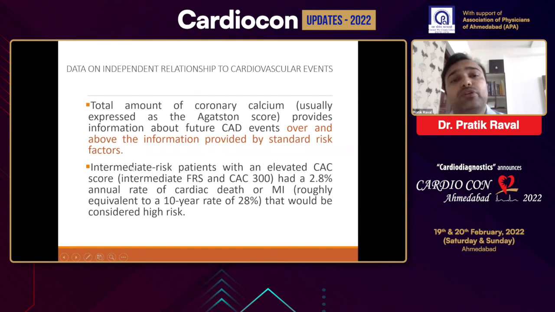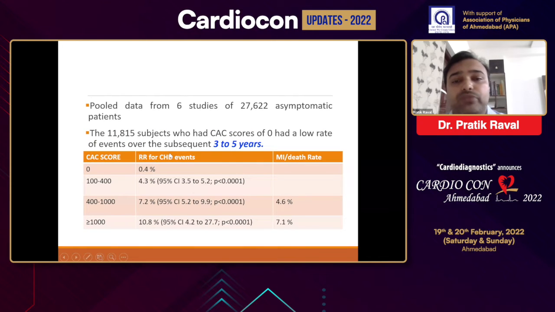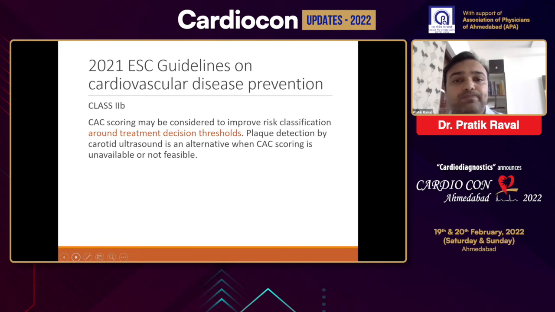So an important feature of this is that there is a linear relationship between elevated coronary calcium and annual mortality of cardiac origin or MI. That is roughly 2.8% annually. That means it is 28% over a 10-year period, which imparts very high risk to the individual who has elevated coronary calcium. And as we can see, the risk of coronary events increases in a linear fashion as the coronary calcium increases.